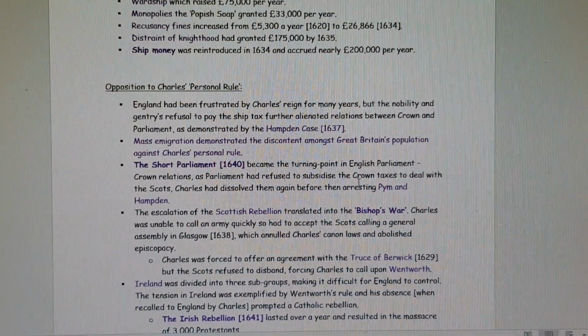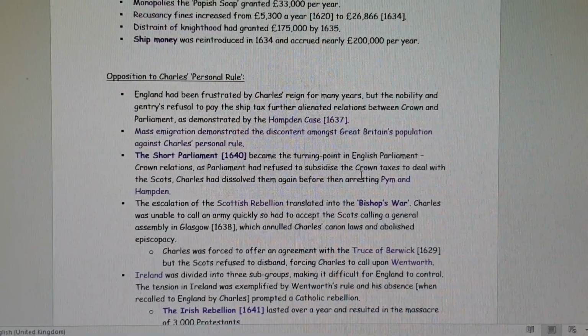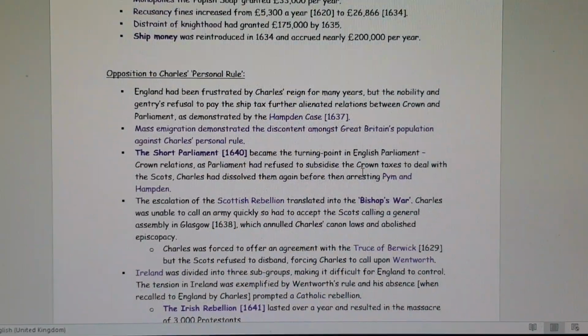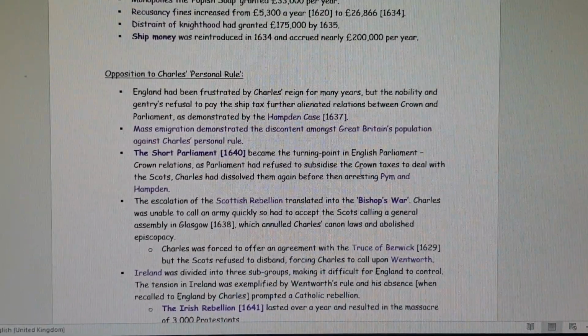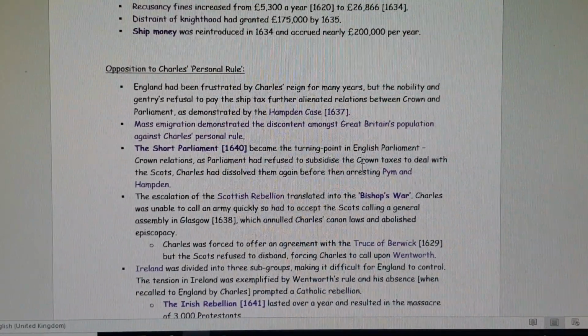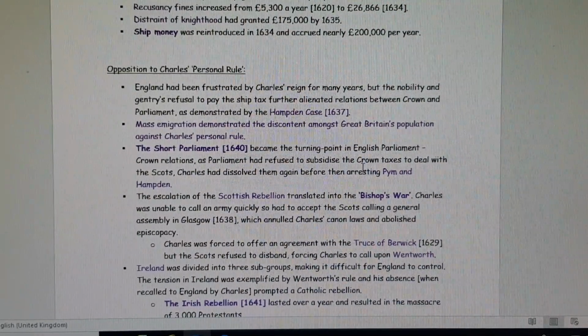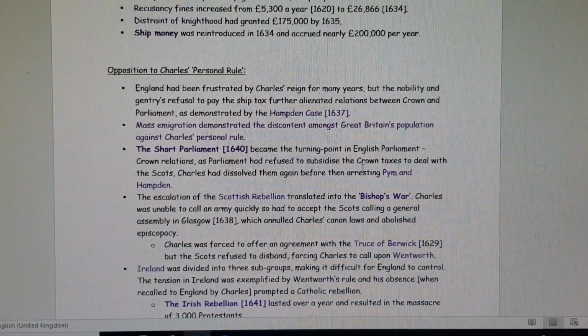The Short Parliament in 1640 became the turning point in English Parliament-Crown relations, as Parliament had refused to subsidise the Crown taxes to deal with the Scottish threat, which we'll discuss later. Charles dissolved them again before then arresting Pym and Hampden over their refusal to give him tax.